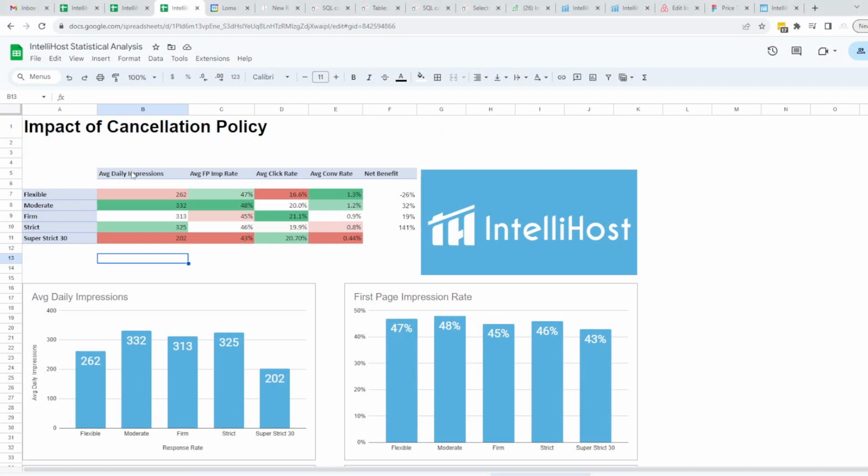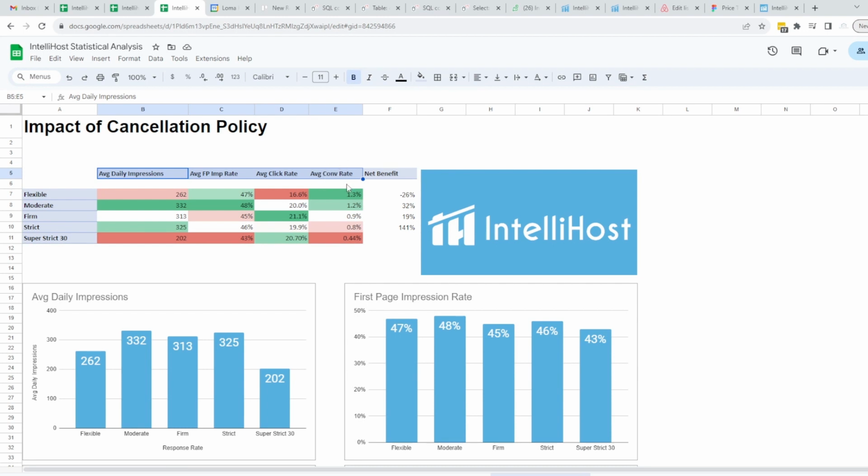What you're seeing here is the 5 main cancellation policies ranked from most flexible to least flexible. There are a couple more nuanced cancellation policies, but these are the main 5. So you have flexible, moderate, firm, strict, and super strict 30. And you can see across the top we have the 4 booking funnel metrics.